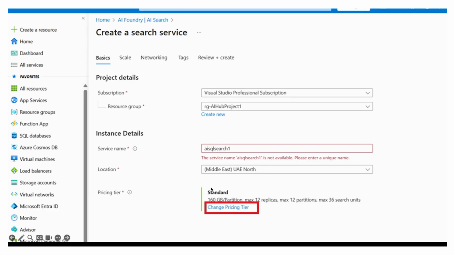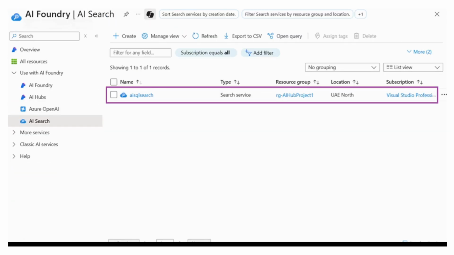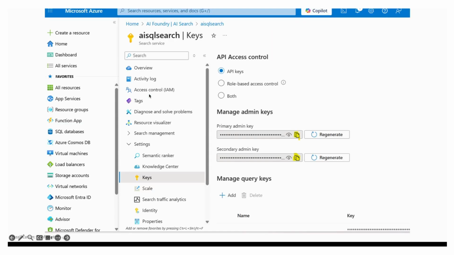For this search service, Microsoft provides a free tier, so just select this free tier. Also when you click this one, just select this one, and note down one thing: you need to update this key in your code when we are creating that customized Python code. So just remember this key, or note it down somewhere for future reference.